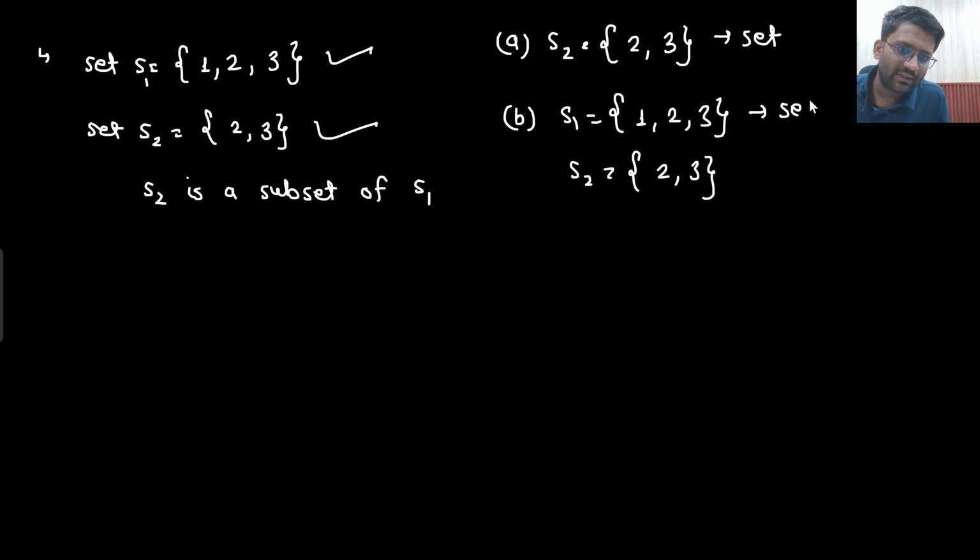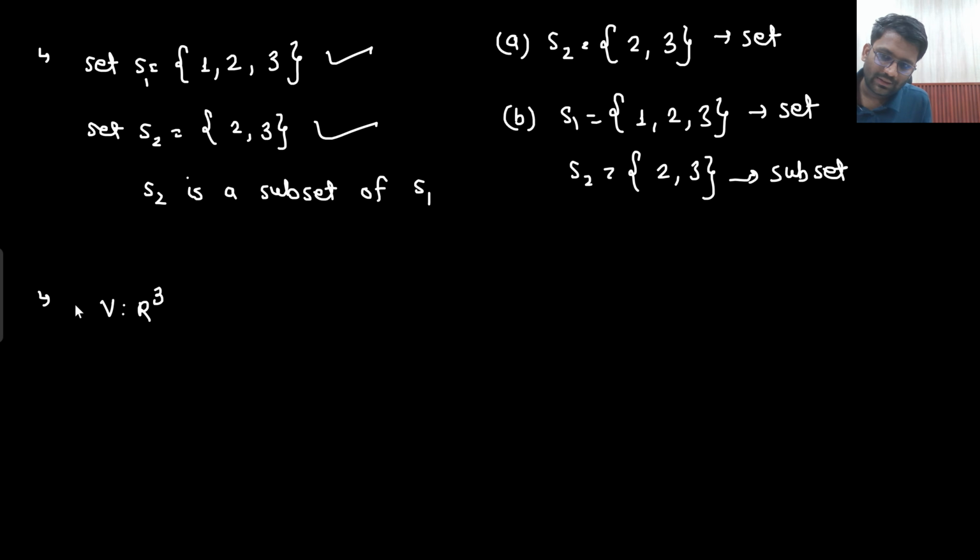So they will call this a set and this a subset. Is that clear to you? Because 2, 3 is the same element which is available in S1 itself. So this will be the set, this will be the subset. Similarly, if I say I have a vector V which is R3.